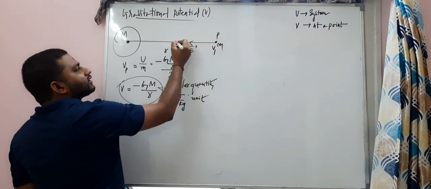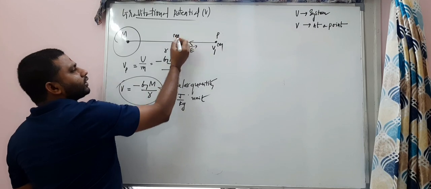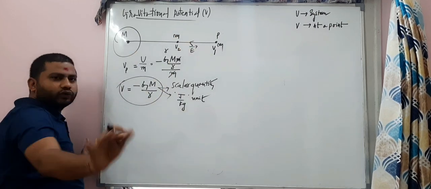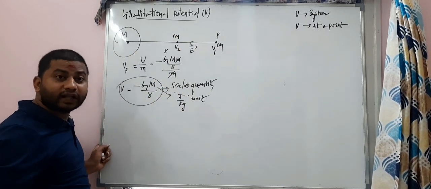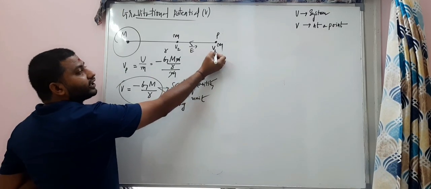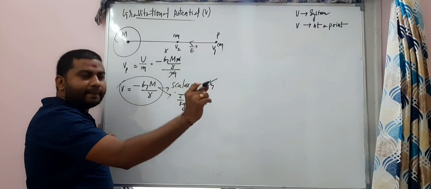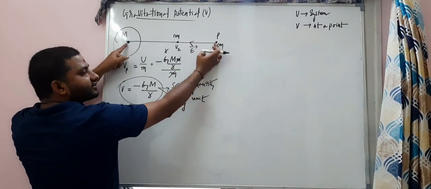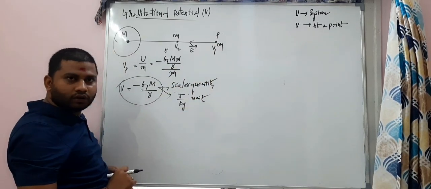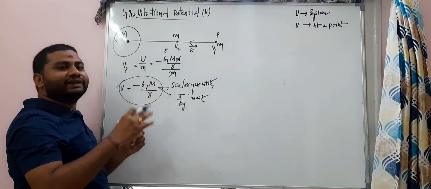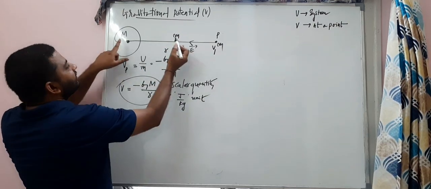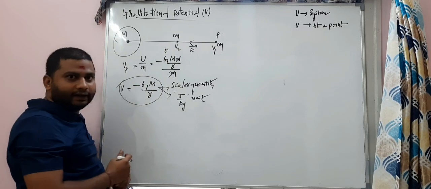When I bring this mass to here, the potential at this point will be V2. You all agree? Tell me, how to write V1? V1 is equal to minus G capital M by this distance. And V2 is minus G capital M by this distance.